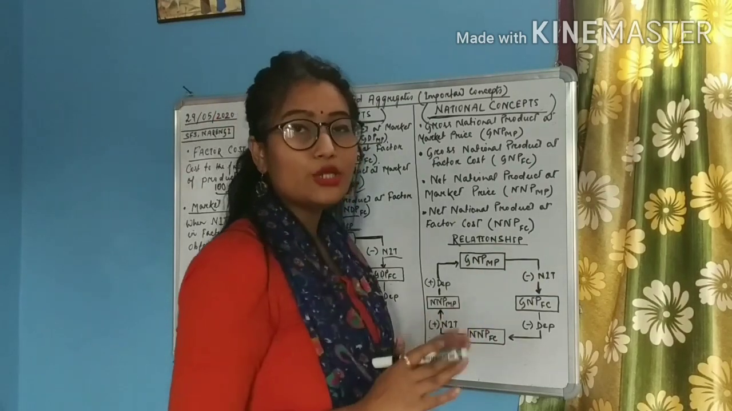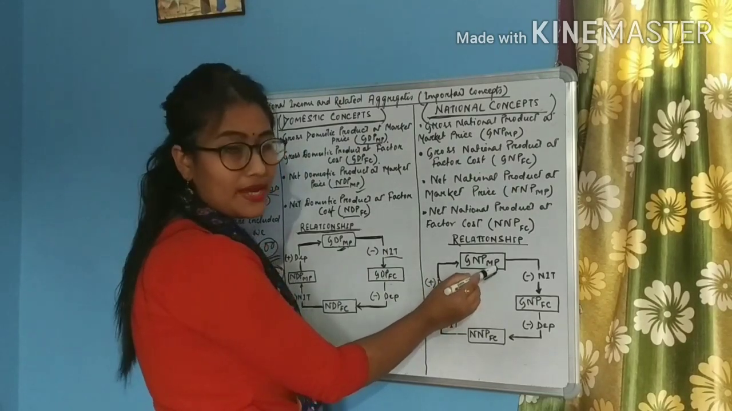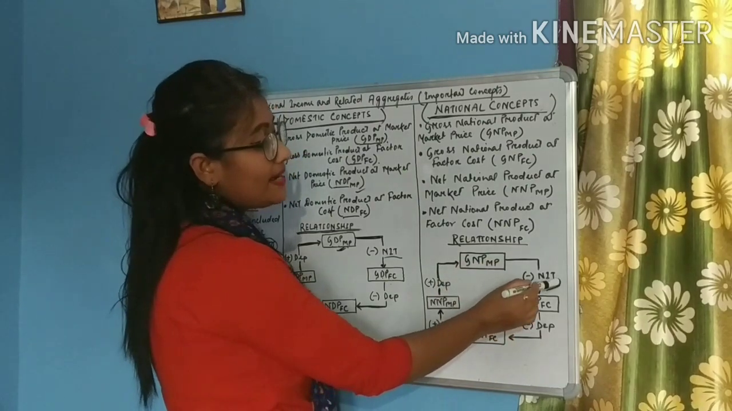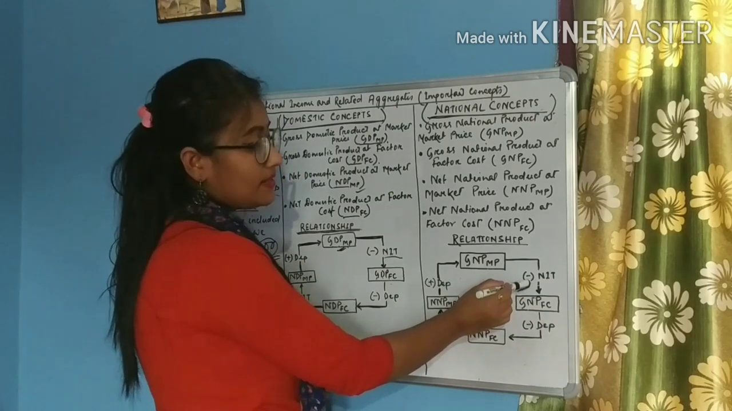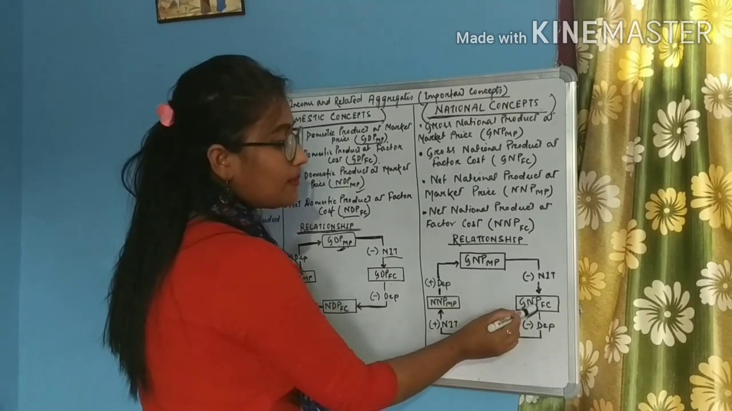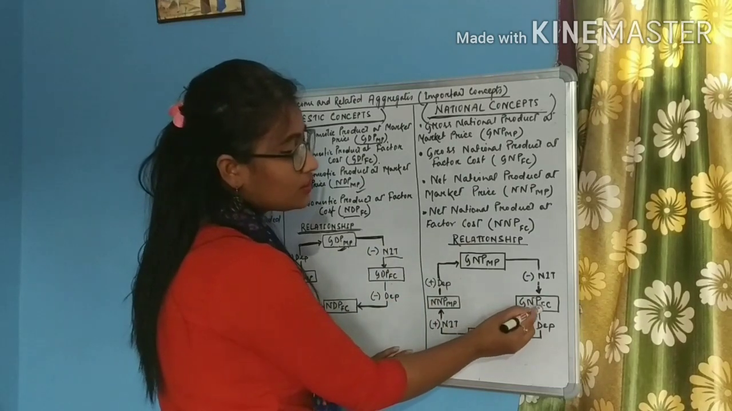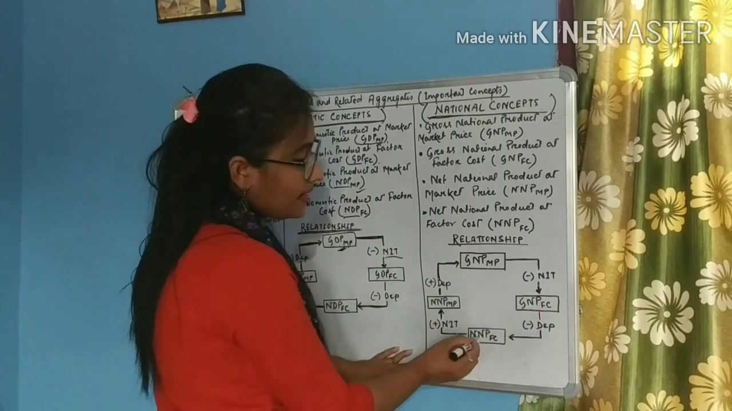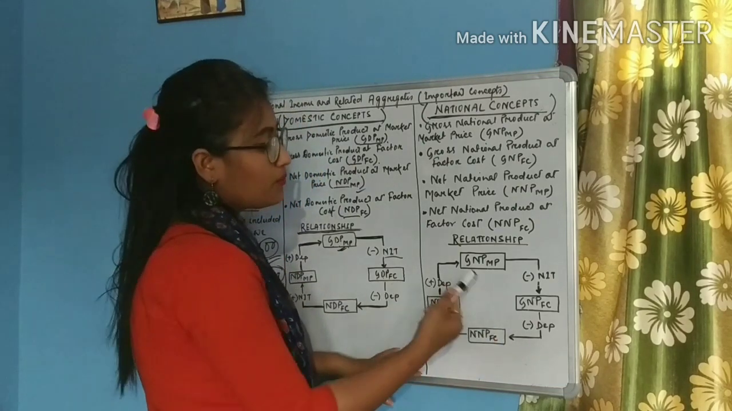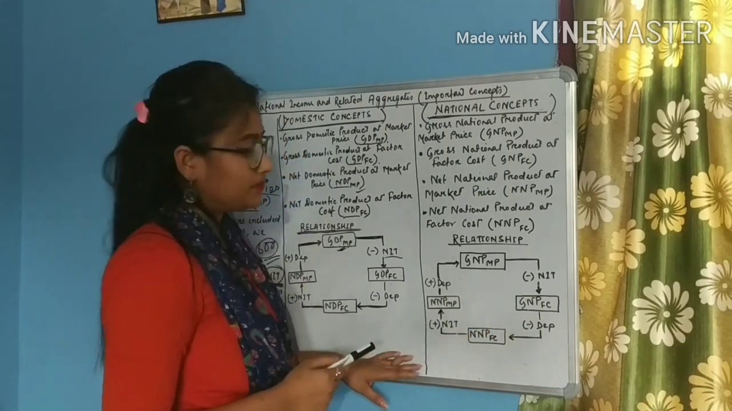Let us now analyze the relationship among these national concepts. So the first one is GNP-MP. So from GNP-MP, how can we get GNP-FC? By subtracting net indirect taxes, right? From GNP-FC, how can we obtain NNP-FC? Just observe carefully. This is gross national product at factor cost, net national product at factor cost. The only difference is this gross and net. So we know that from gross to net, we can obtain it easily by subtracting the depreciation.